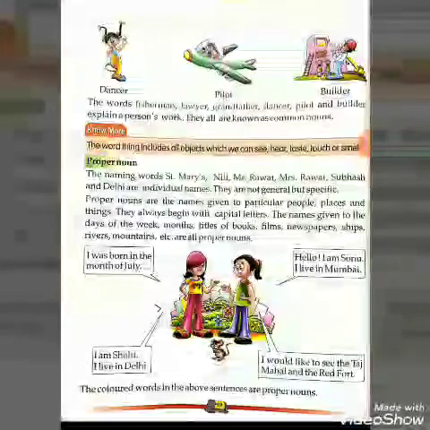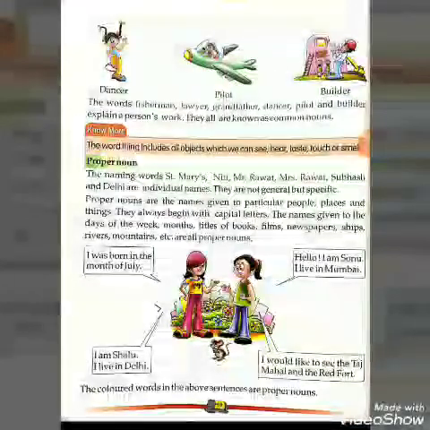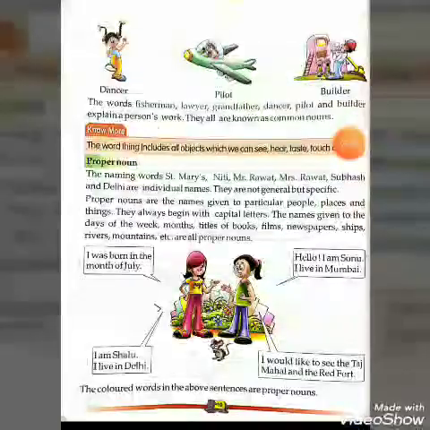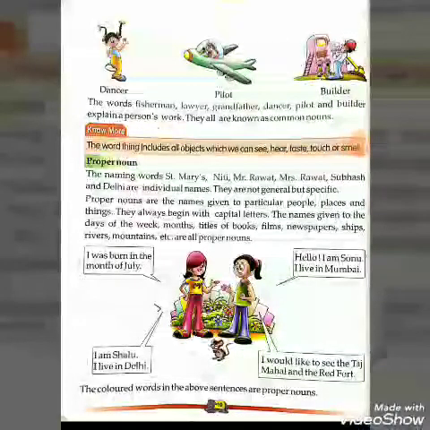Next picture is builder. Now here you can see the words fisherman, lawyer, grandfather, dancer, pilot and builder explain a person's work. They are all common nouns.